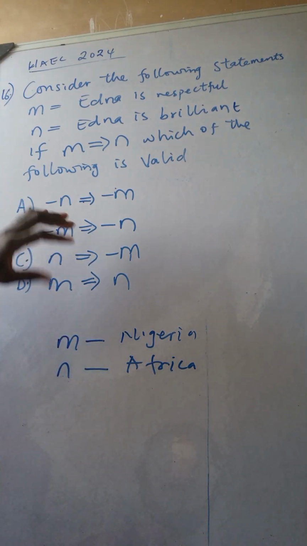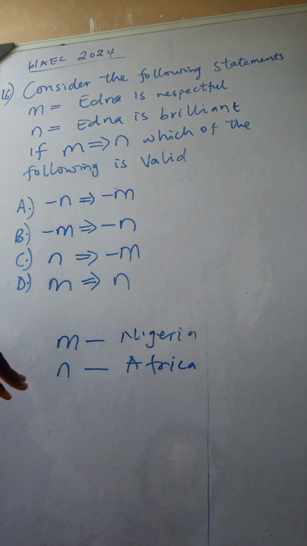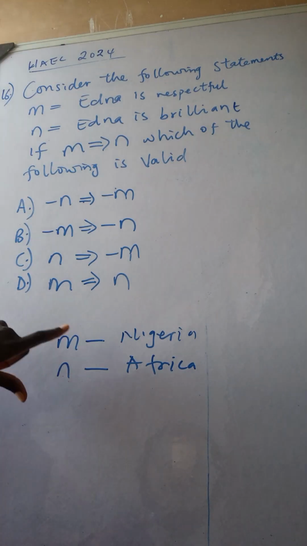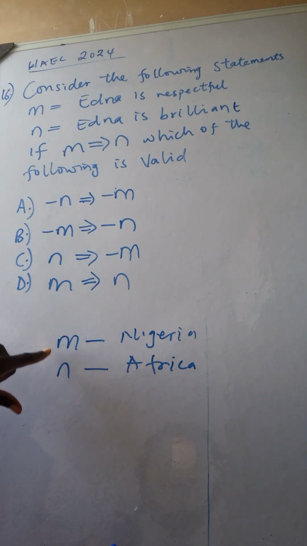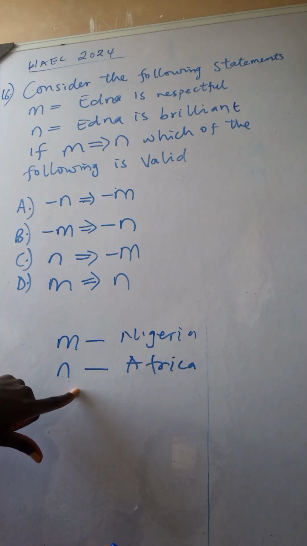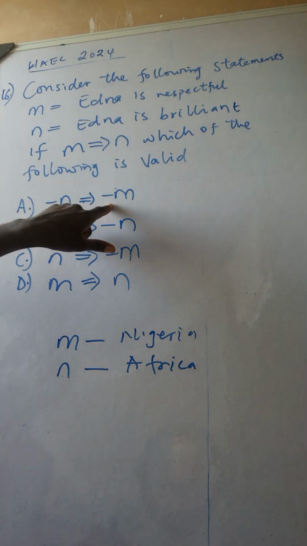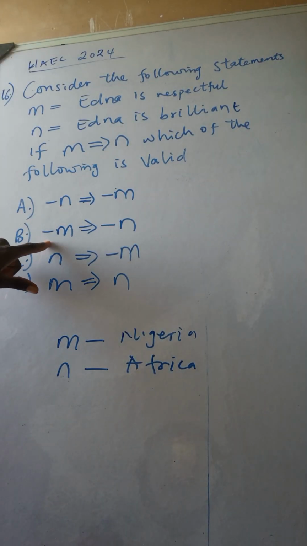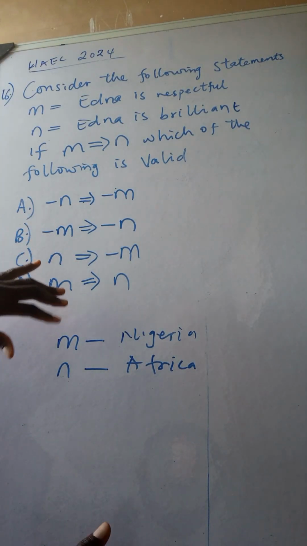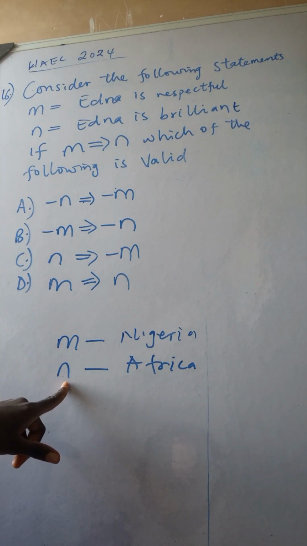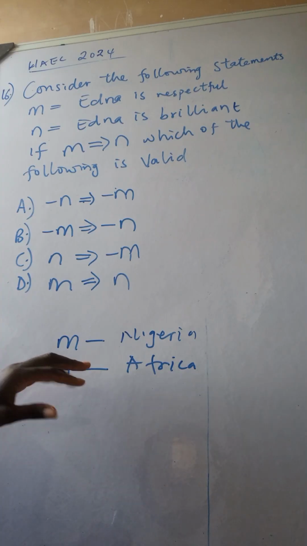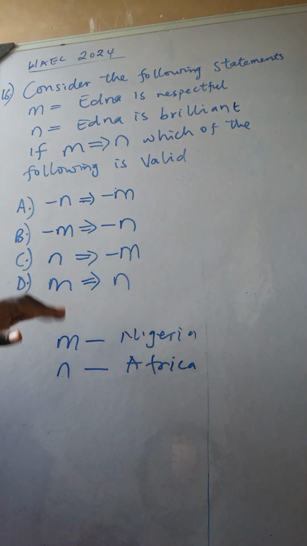So let's bring this to the question. Someone can be from Africa but not be from Nigeria, but somebody cannot be from Nigeria and not be from Africa. Now, all these small signs here, these minus signs, mean negation. So we are looking at which of these statements is valid.